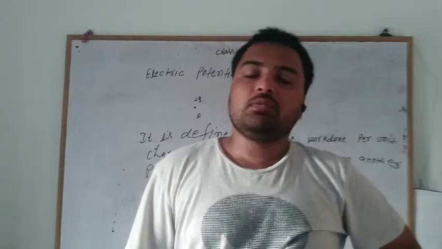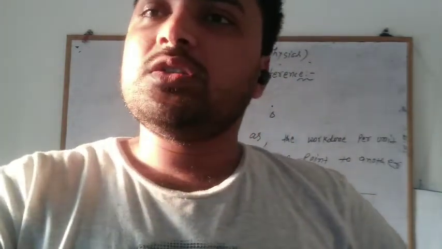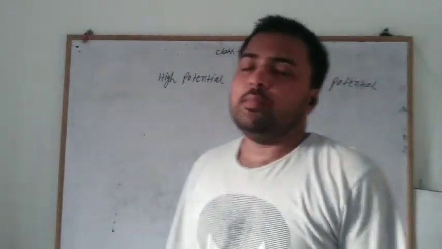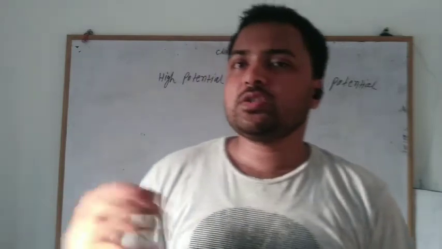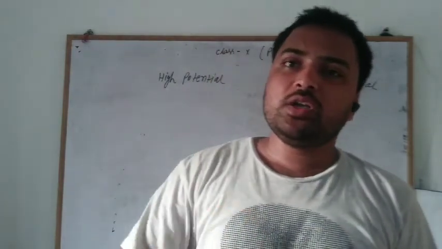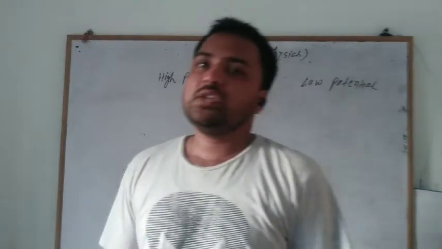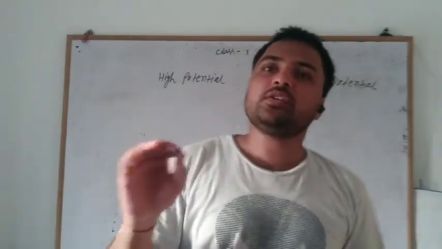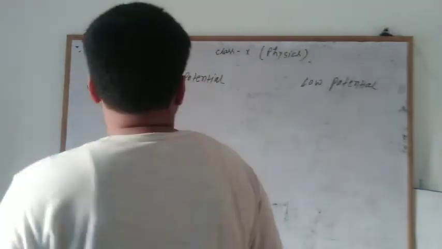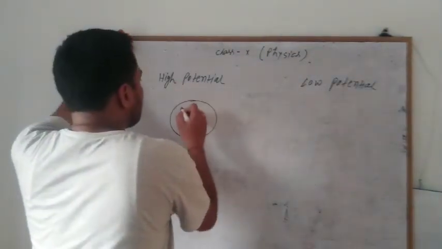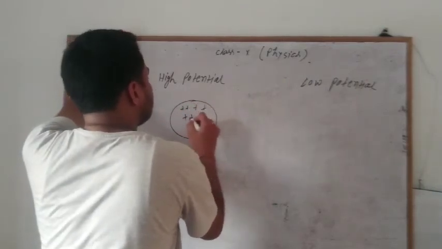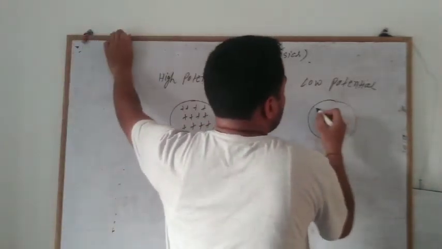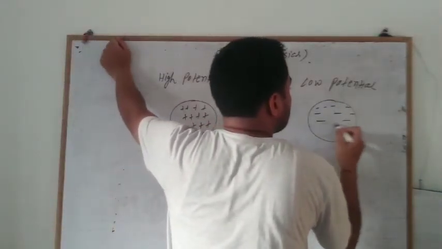Okay, so now we will discuss high potential and low potential. So what is high potential and low potential? Basically, when a body has accumulations of charge, then it is said that the body has electric potential, right? So what is electric potential? The accumulation of charge at a certain point is called electric potential. So suppose one body has some positive charge. So here the positive charge will accumulate, and in another body negative charge accumulates.